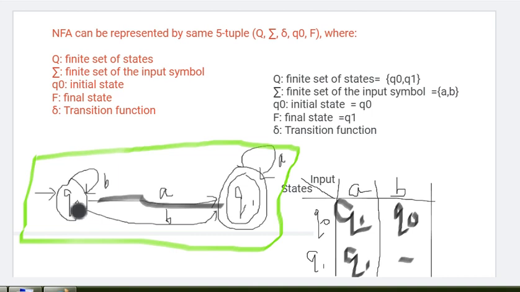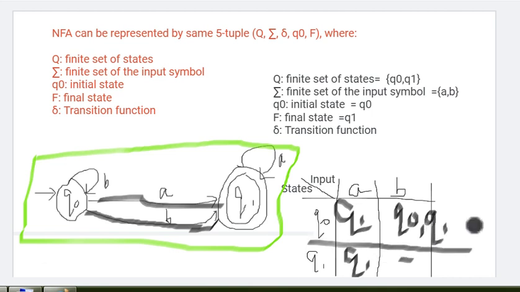Okay, I forgot one thing. At Q0 state on B, it stays at Q0, and there is one more B path, a multiple path, where it moves to Q1 state. So here we can put a comma and represent the Q1 state. See here, multiple paths are defined with the help of a comma.